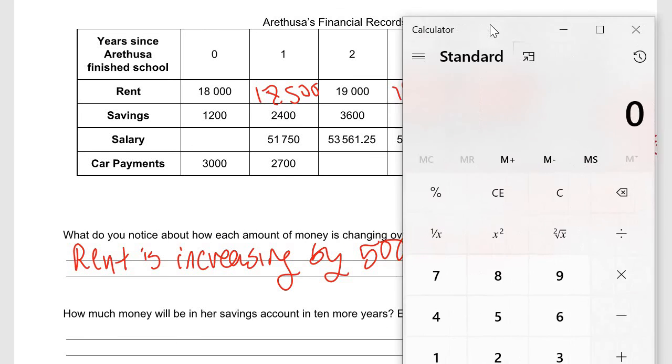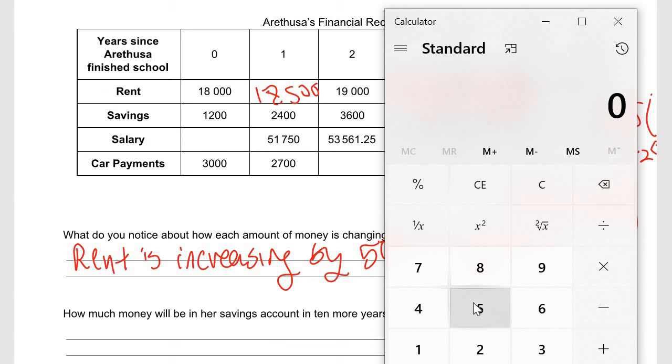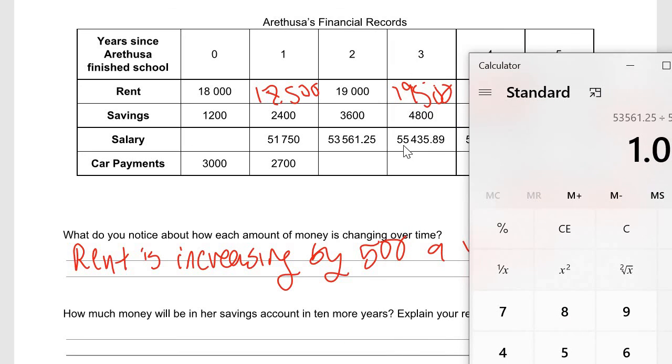I'm just going to show you my little... So 53561.25, right? Divide by 51750, and I get this number, right? 1.035.